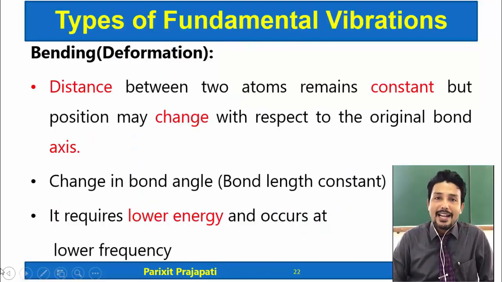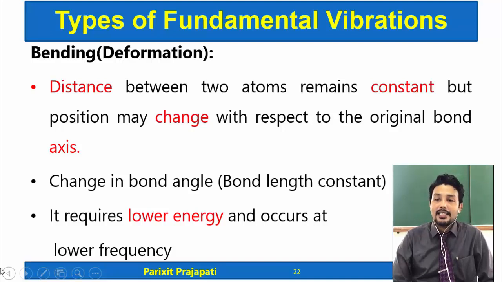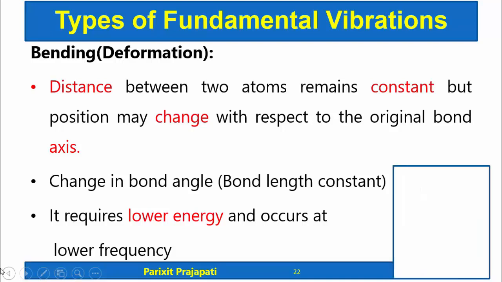What are bending vibrations? Bending vibrations are also known as deformation vibrations, and here the distance between the atoms remains constant, but the bond angle or the position may change. So there is a change in bond angle. It requires lower energy and occurs at lower frequency.